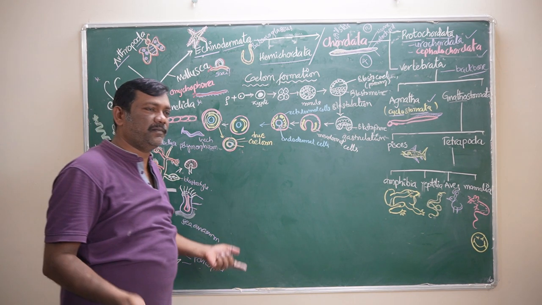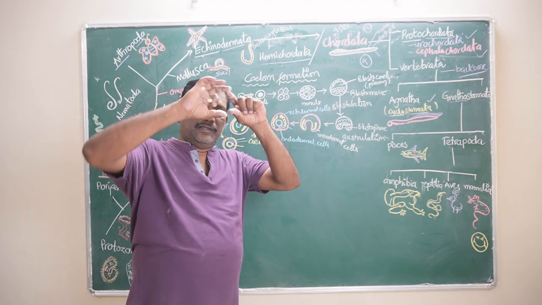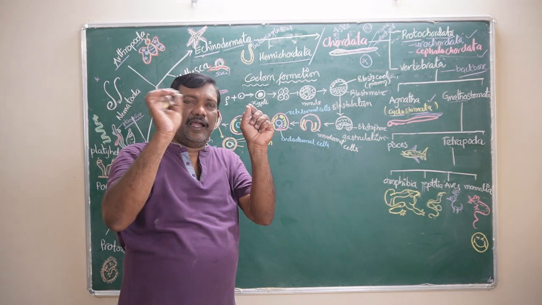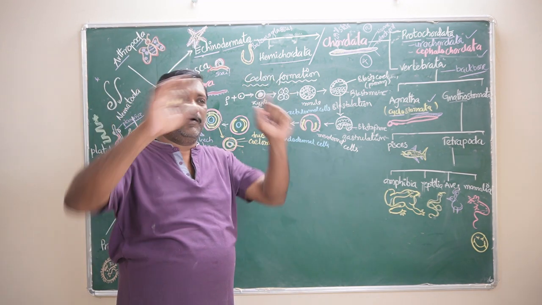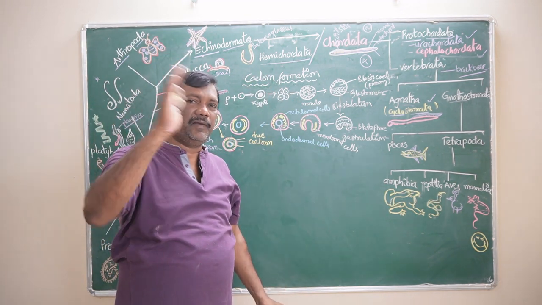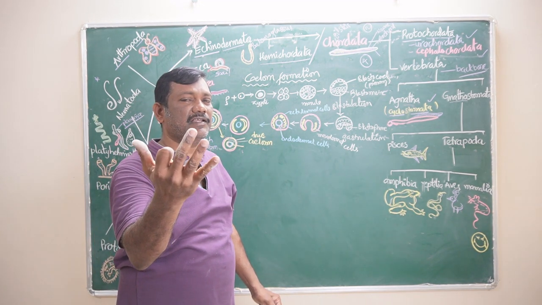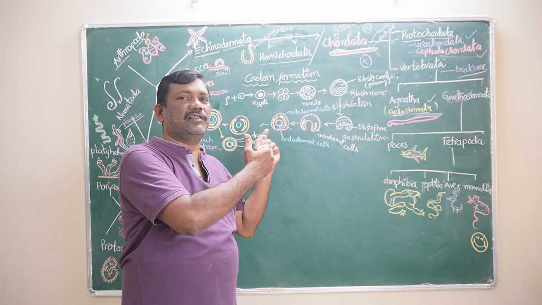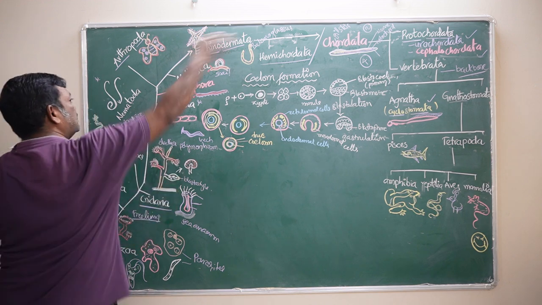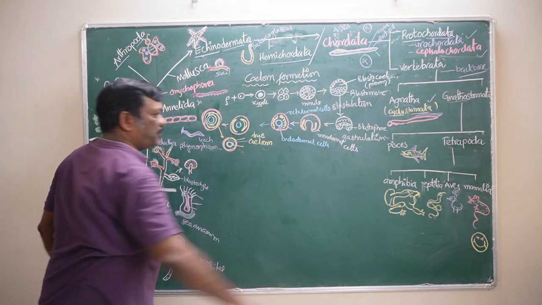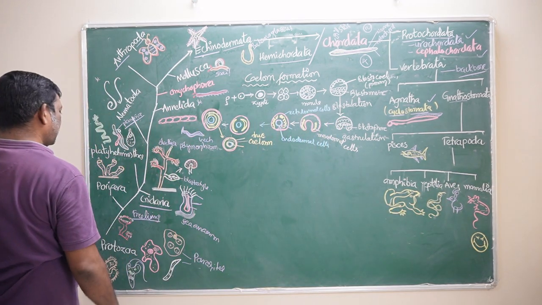What do you mean by triploblastic animal? It means that during embryonic development, the mesoderm is splitting and forming two layers, and the ectoderm and endoderm are forming. Ectoderm, endoderm and mesoderm are forming during the embryonic development. They are forming the three germ layers. That's why these are called triploblastic animals. From the platyhelminthes onwards up to the chordata, all are triploblastic animals, including us.